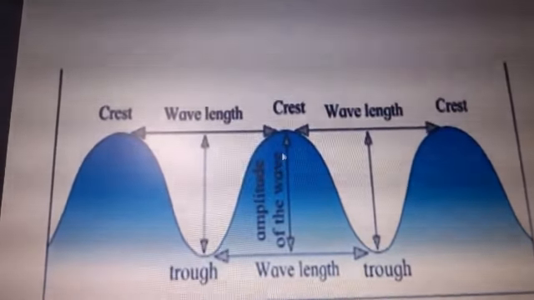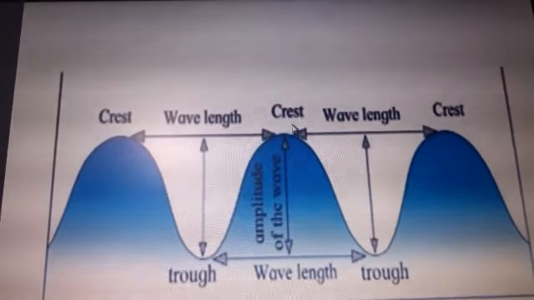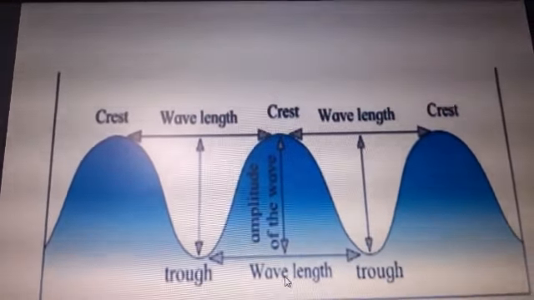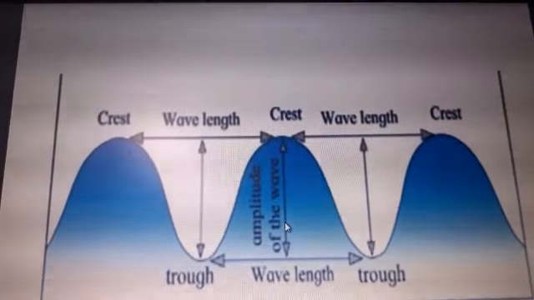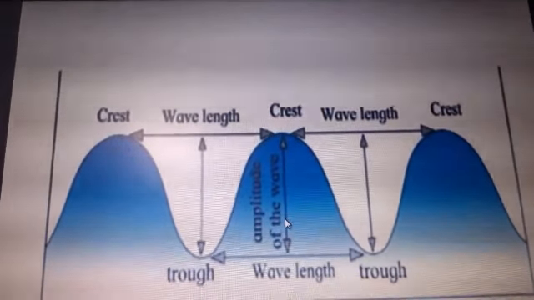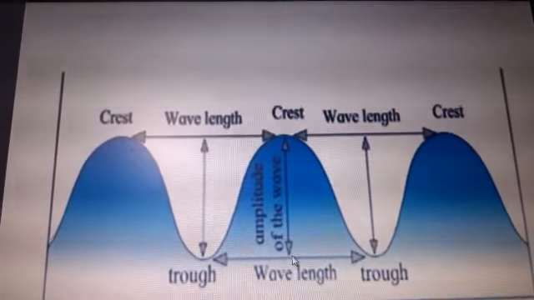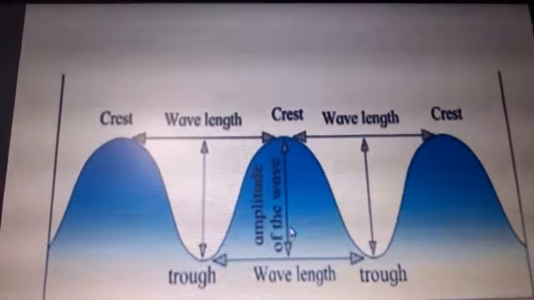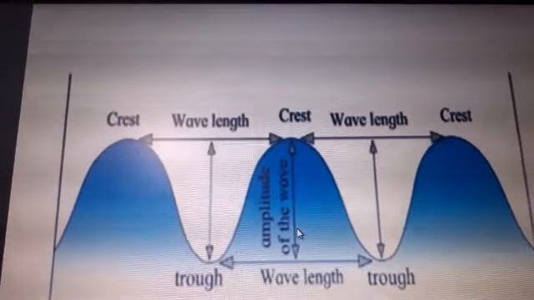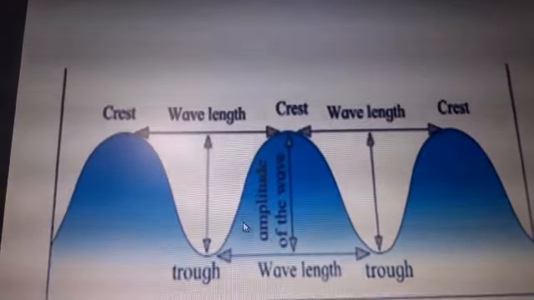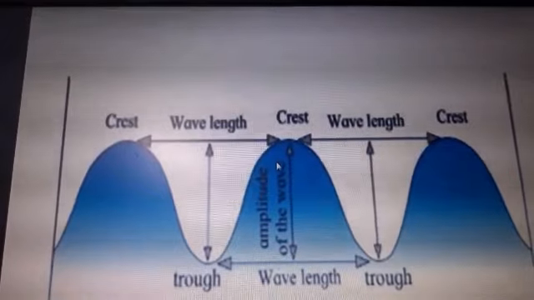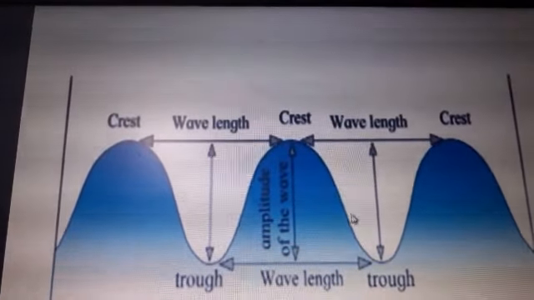Now the difference, the vertical distance from the crest to the trough, is known as the amplitude of the wave. It is called what? The amplitude of the wave. Okay. So the water level rises up, falls down, rises up, falls down.